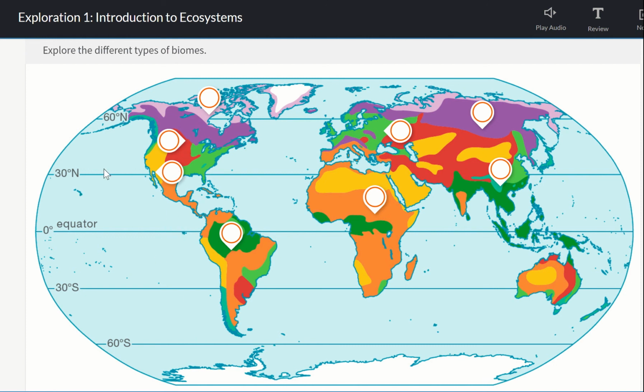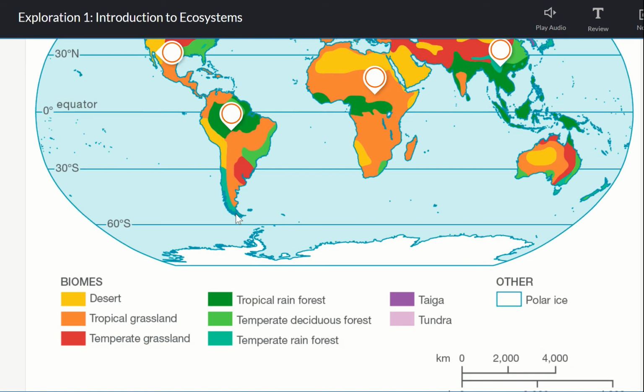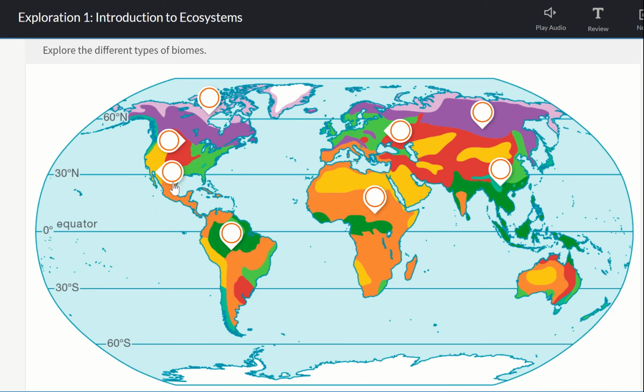When we look at this red, this should be temperate grasslands. We're going to find that it is probably about 35 to 40 degrees lines of latitude. And if you look down here, these are also at around 30 degrees, so maybe a little bit lower lines of latitude down here.